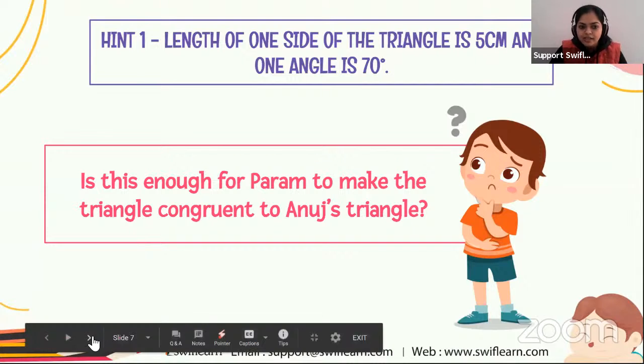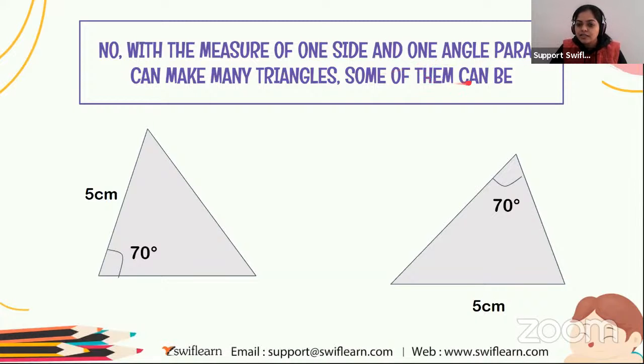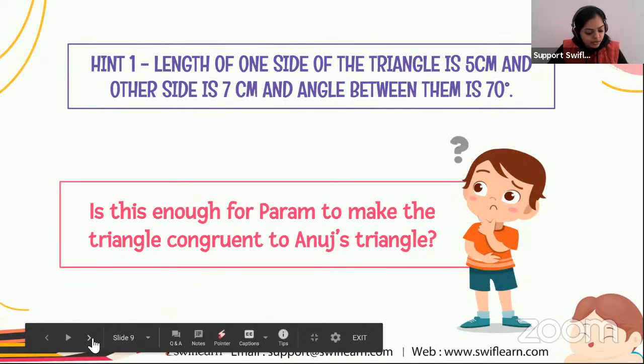So actually, no. With the measure of one side and one angle, Param can make a lot of triangles, and some of them can be like this. He can make a triangle like this, or he can make a triangle like this, but not the exact triangle like Anuj's. Okay, so let's move to the next one.